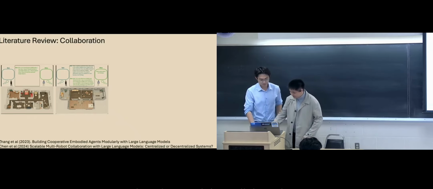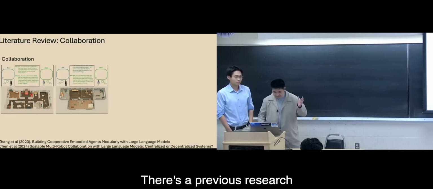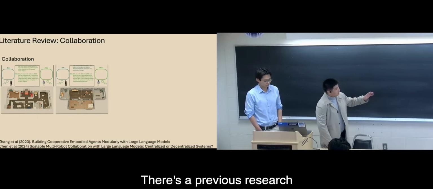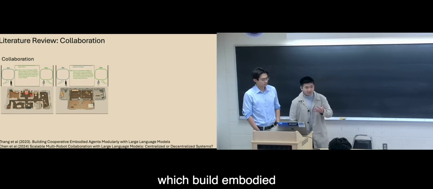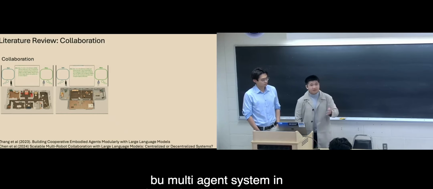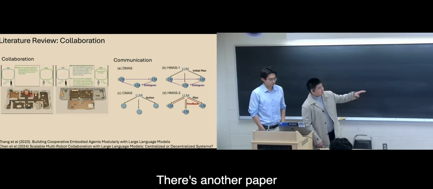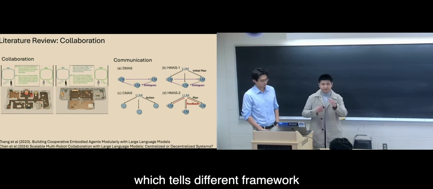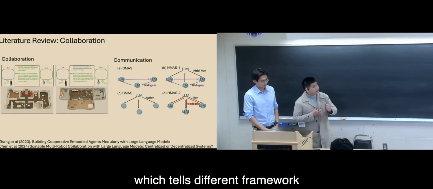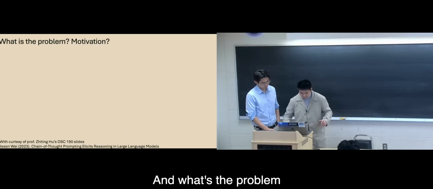Literature review: first, collaboration. There's a previous research project called Koala, which built an embodied multi-agent system in an embodied environment. The second is communication. There's another paper about communication in multi-agent systems, which describes different communication frameworks. That's where our motivation comes from. So what's the problem and the motivation?